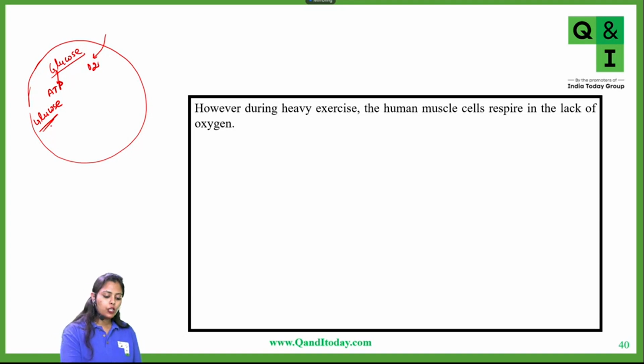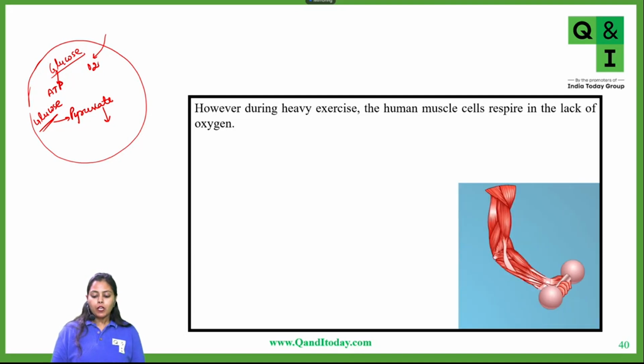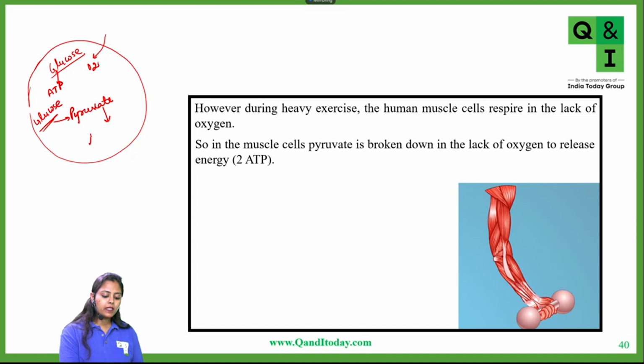So in that condition, glucose will be converted into pyruvate. That is for sure the most important, the most essential step. It will happen without any fail. But if oxygen is not supplied in a proper amount, then in this condition, in muscle cells, which I have shown, some of the pyruvate can get converted into lactic acid, and some amount of energy is also released. The amount of energy released here is 2 ATP molecules.